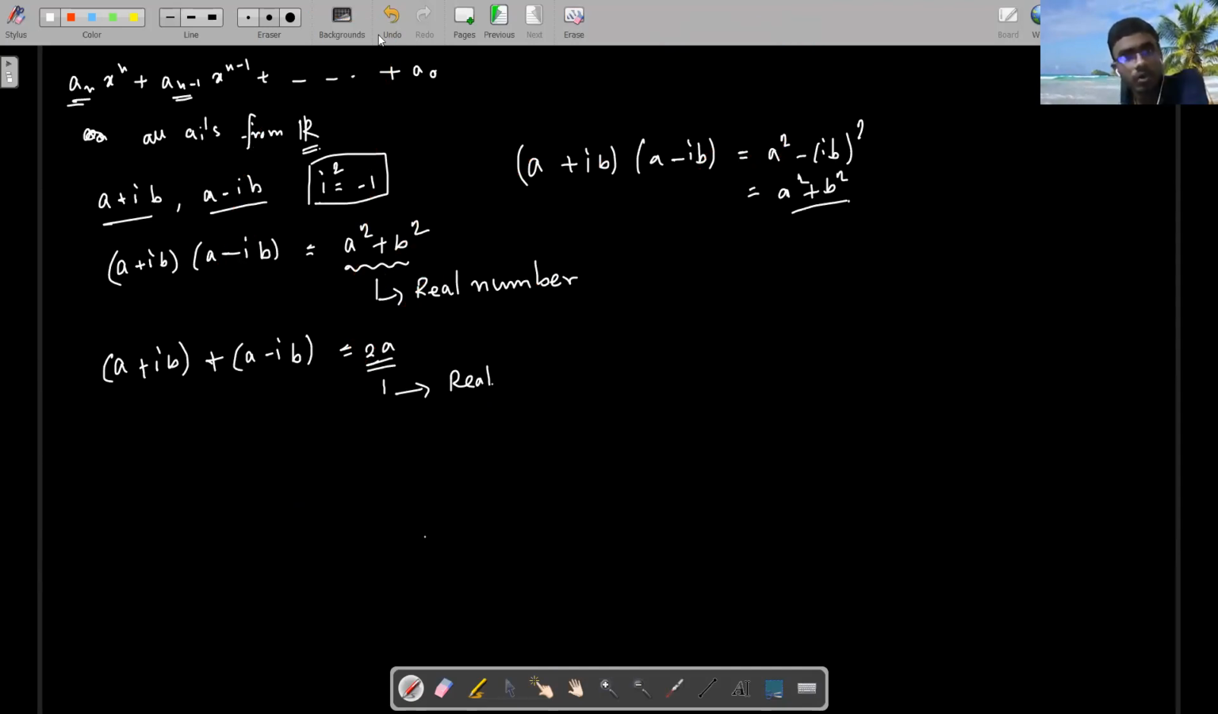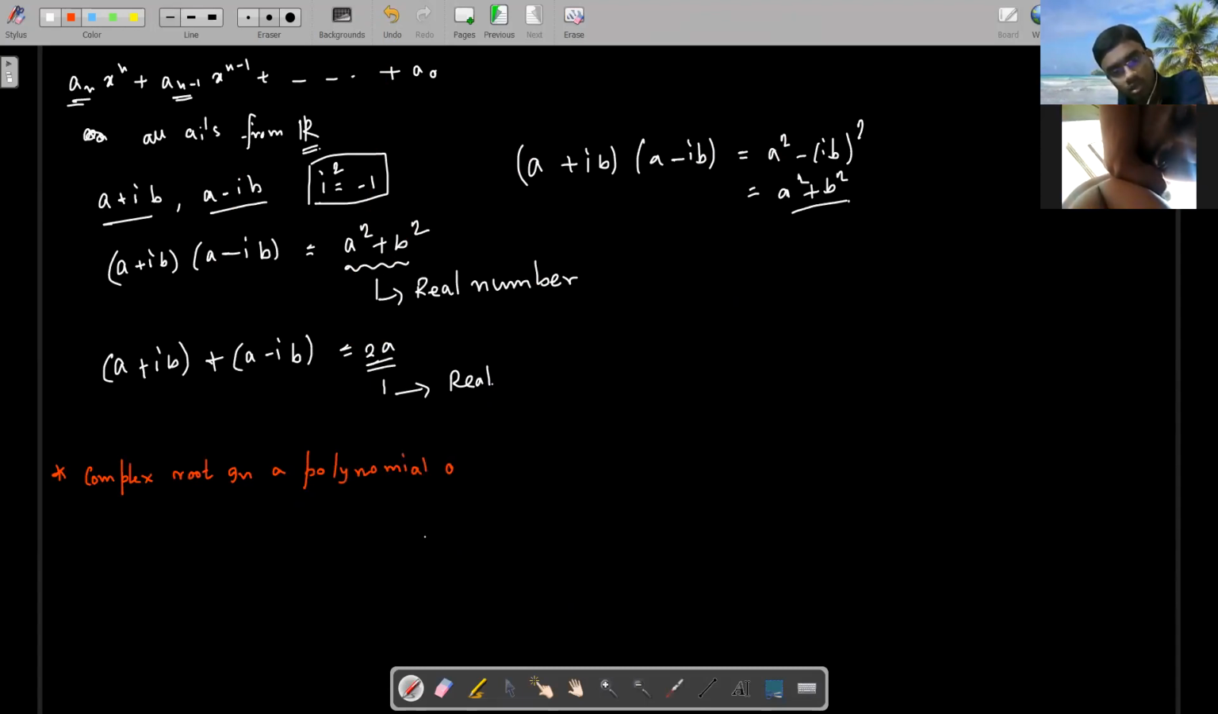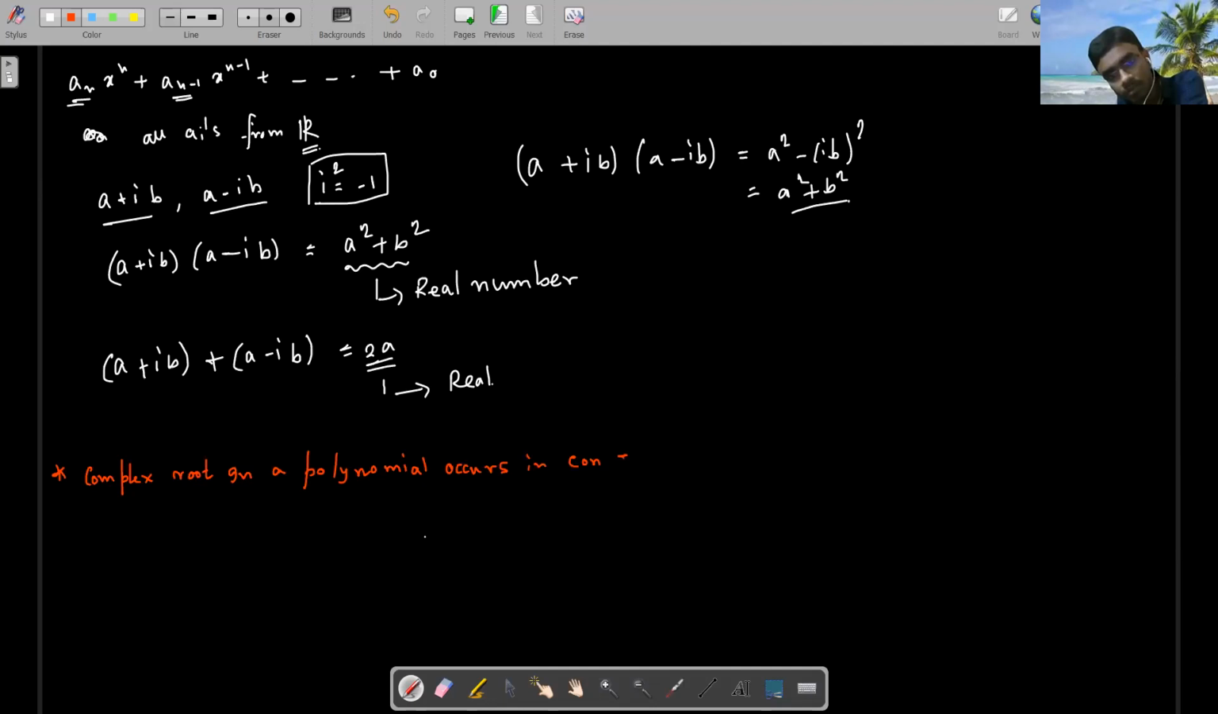Okay, so the important thing, I am marking it in red color. It's very important. The complex roots in a polynomial occur in conjugate pairs. Check it. Did everyone get the point or not? The complex roots occur in conjugate pairs, right?